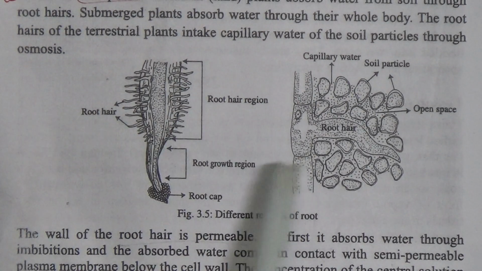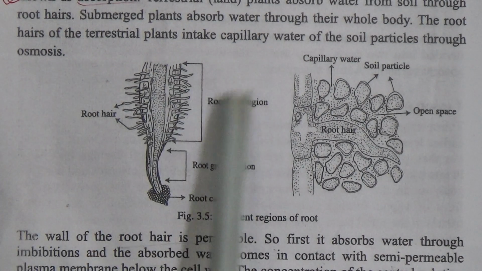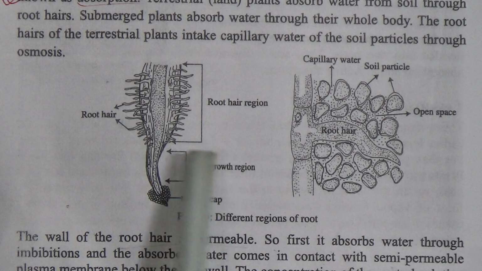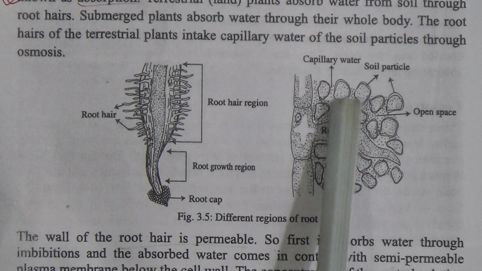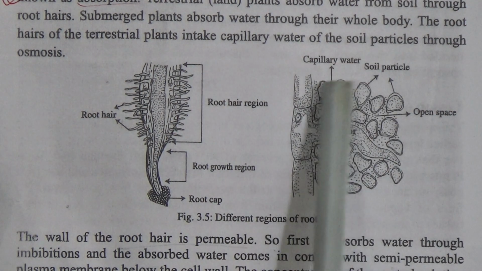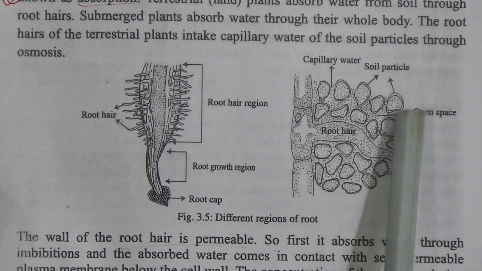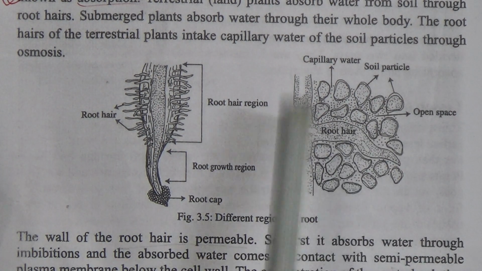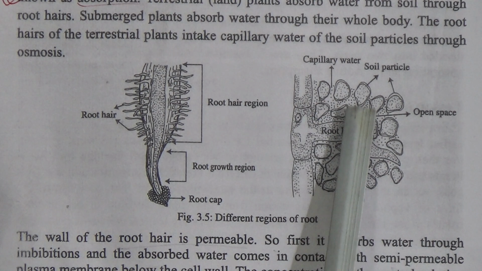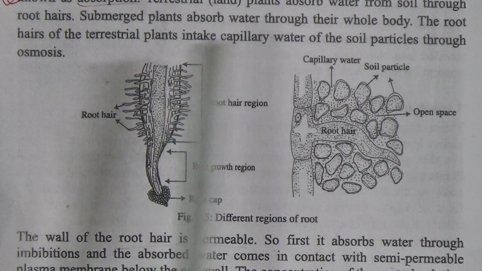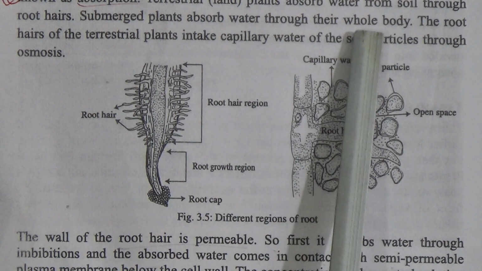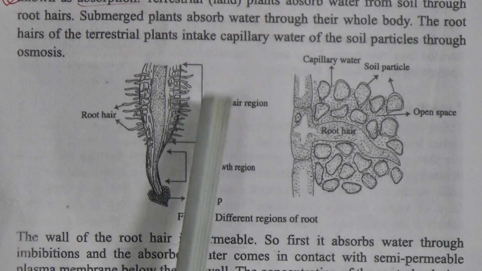Here is the picture of a root. This is the root hair region, this is called root hair, this is the root growth region, and this is the root cap. Here is the capillary water. See, this is under the soil, and this is capillary water in the soil. This is a soil particle, this is open space, and this is the root. So, my dear students, terrestrial plants absorb water from soil through their root hair, and submerged plants, that is, plants that grow in water, absorb water through their whole body.